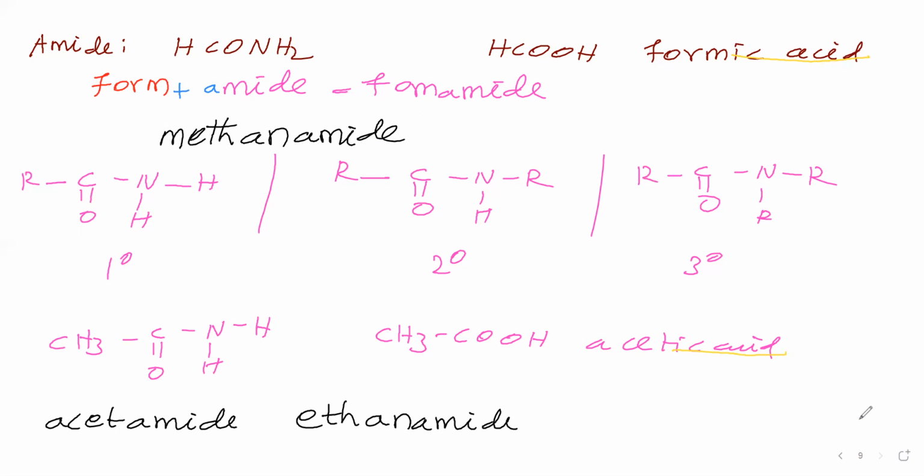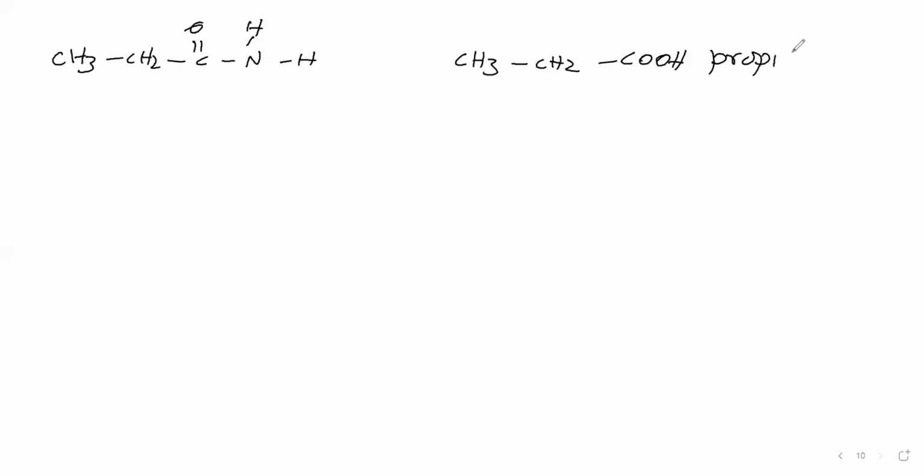Next compound we will take CH3CH2CONH2. For this, take the corresponding carboxylic acid, CH3CH2COOH. What is the common name? Propionic acid. In this one, remove ic acid. The remaining is propion. Then include the functional group, amide, as it is. Propionamide is the common name.